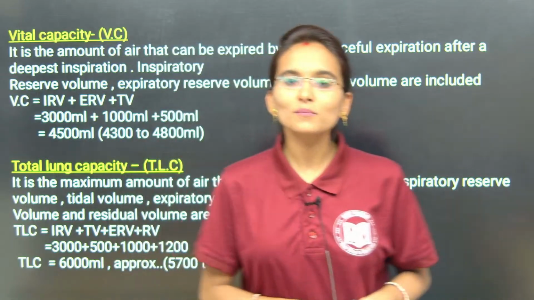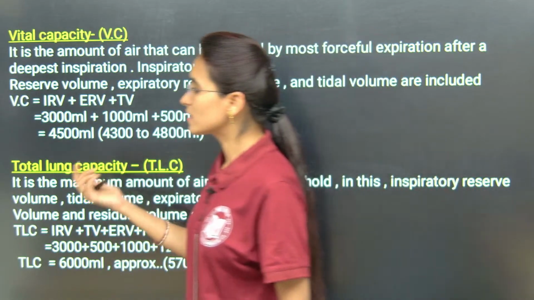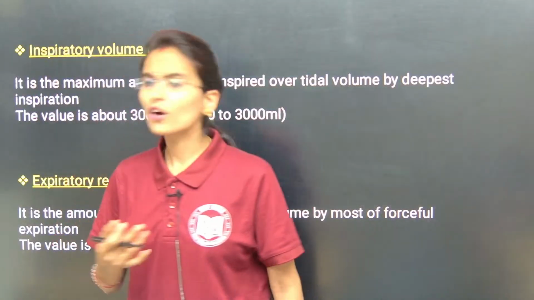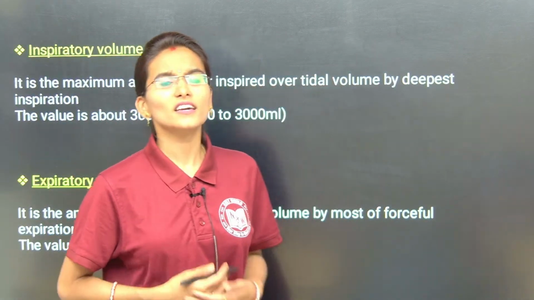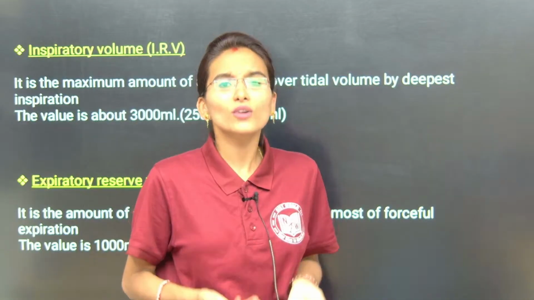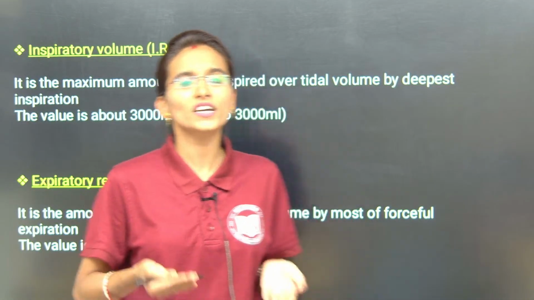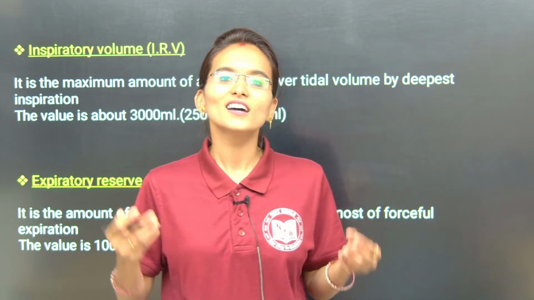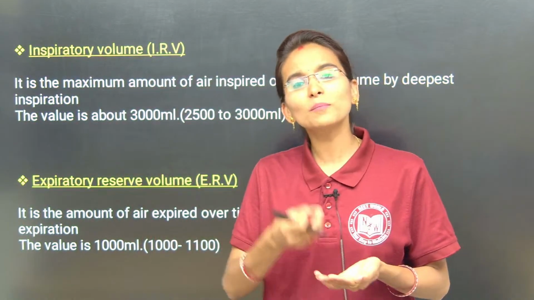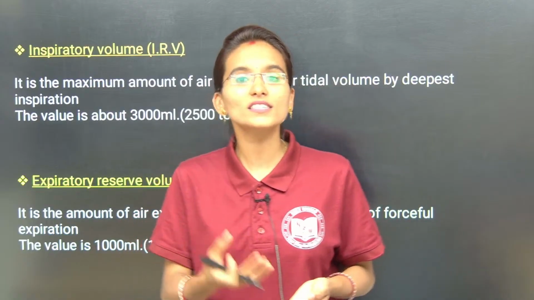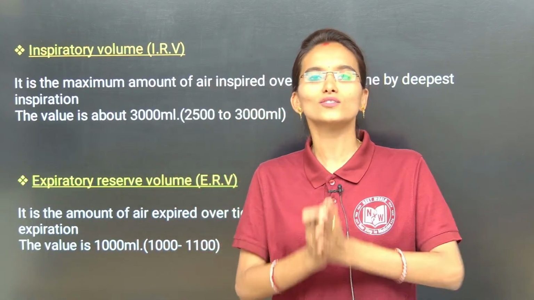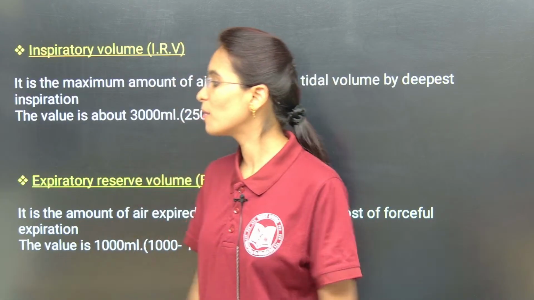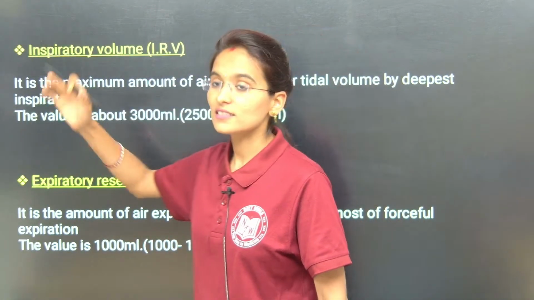When it comes to expiratory reserve volume, instead of normal expiration, the extra amount of air that we exhale is called ERV. And what is the residual volume, my dear students? The air which is constantly present inside the lungs is called residual volume. So this is all about the respiratory volumes.